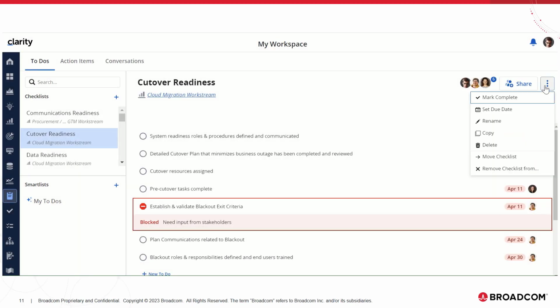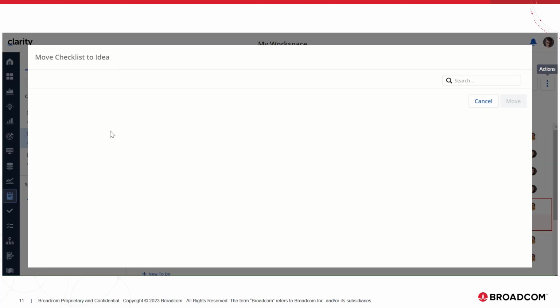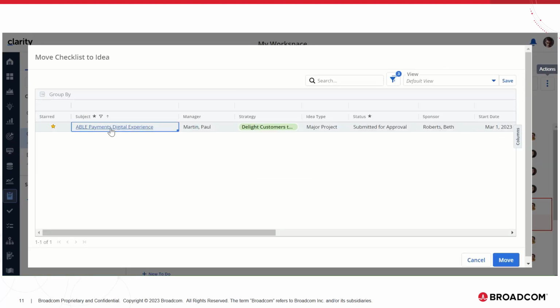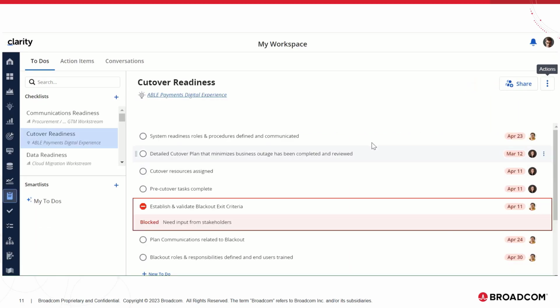Now let us move the checklist to the IDEA, Able Payments Digital Experience, and once we move the checklist to the IDEA, we can actually see the co-owner details getting displayed in the participants list.